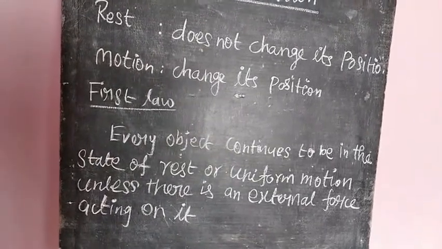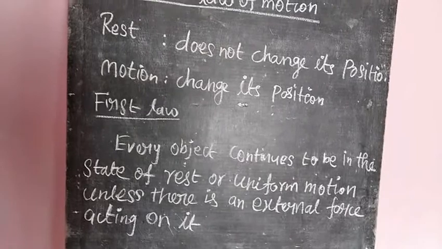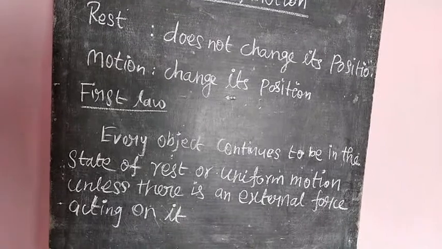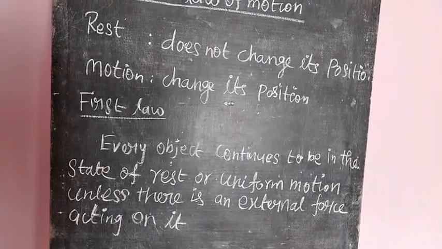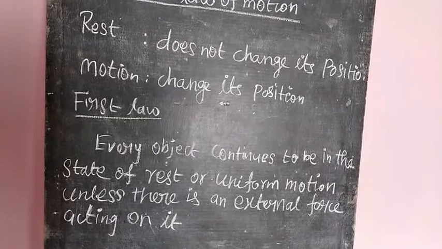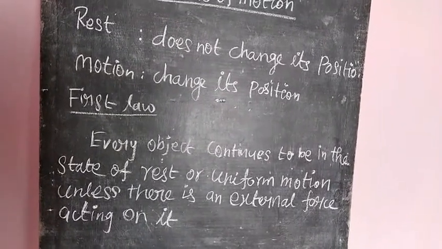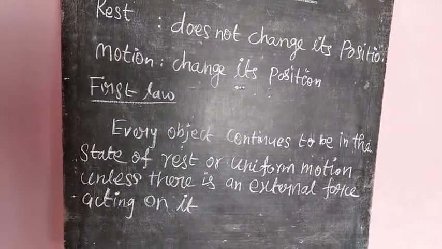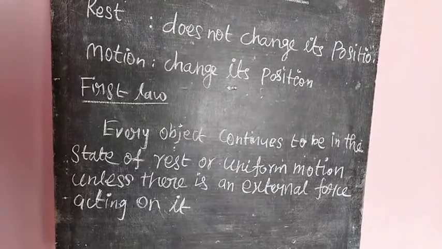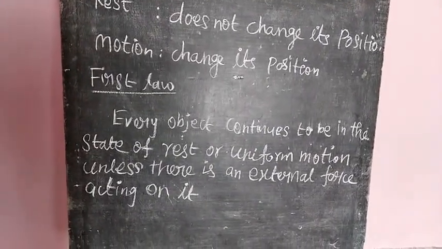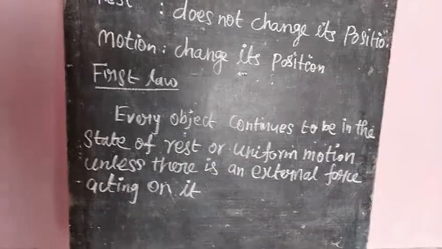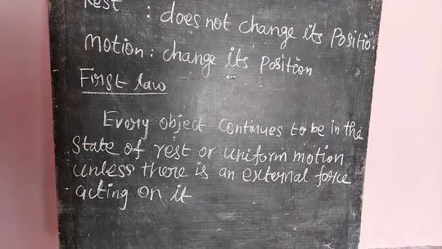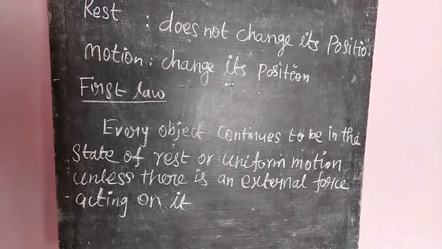Example: a book is at rest, it continues to be in the state of rest, it does not change its position. When the position of the book changes, a force has acted on the book. Once a force acts on the book, its position changes. This is an example of Newton's first law of motion. Finally, Newton's first law states that without the help of an external force, the position of an object does not change. This is called Newton's first law of motion.